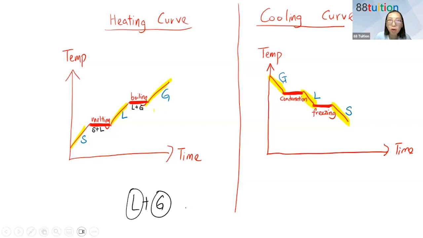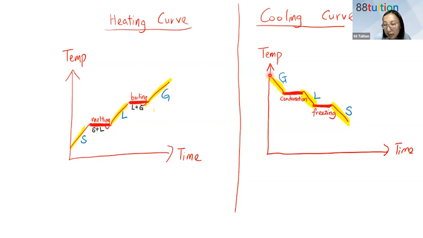So that's why the boiling process will take some time. That's why you have a mixture of liquid and gas, because some liquid is still in the process of boiling, it has not boiled yet. Some liquid has boiled into a gas, some liquid has not yet boiled. So during boiling, you have two states, a mixture of liquid and gas. So it's very easy to get this. This is S, this is L. In between will be S plus L. If this is L, this is G, in between will be L plus G.